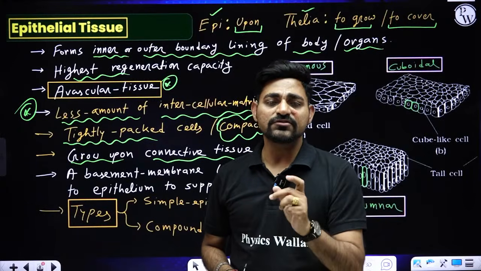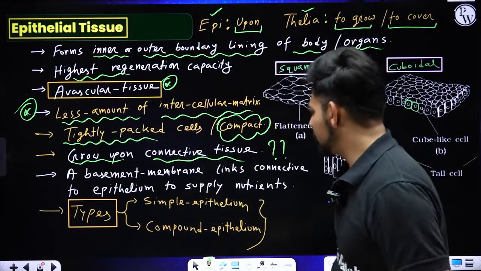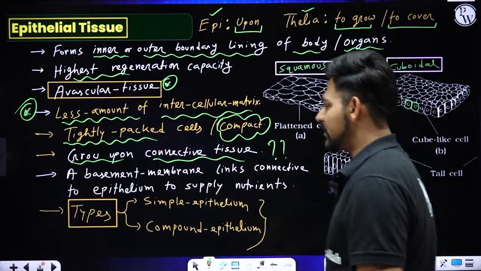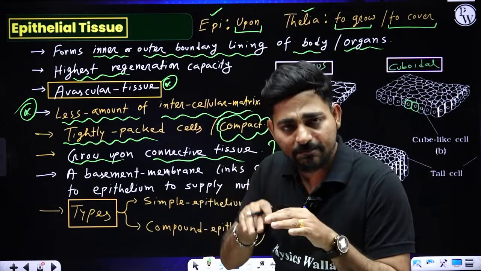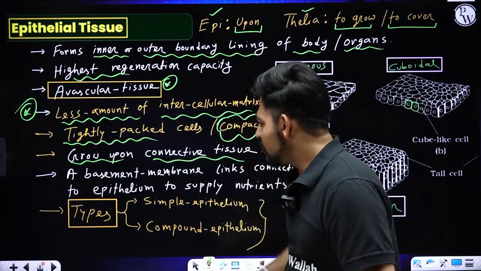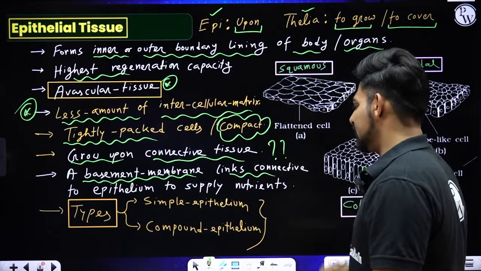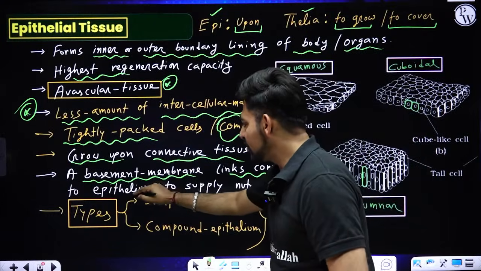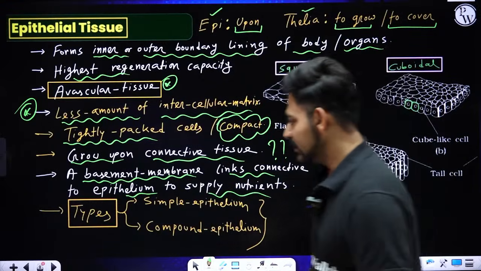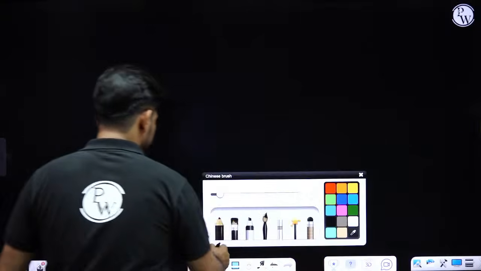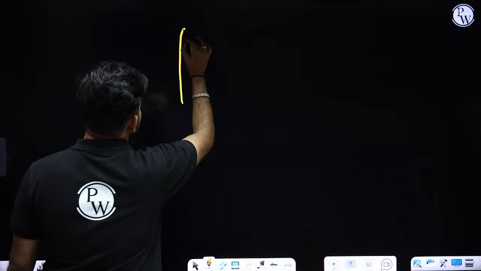That's why you'll always find inside your body that epithelial tissues grow upon connective tissue, and that is the scientific reason. Okay, now how do they fetch these nutrients and gases from the underlying connective tissue? With the help of a special basement membrane that links the connective tissue with the epithelium for the supply of nutrients.